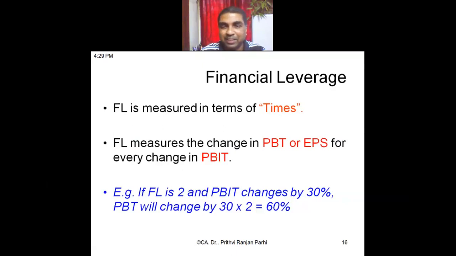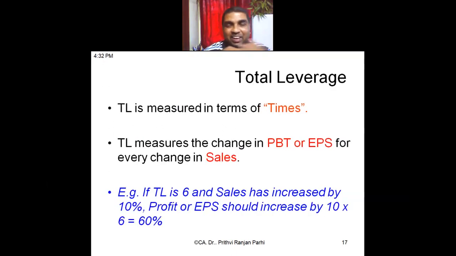PBIT changes by 30%. What will happen to PBT? 60%, because FL is 2. Suppose FL is 1.5 and PBIT changes by 30%. What will happen to PBT? 45%. Very good. 45%. Did you understand the relationship between EPS and PBIT? Okay. Similarly, now we'll come to the total leverage.